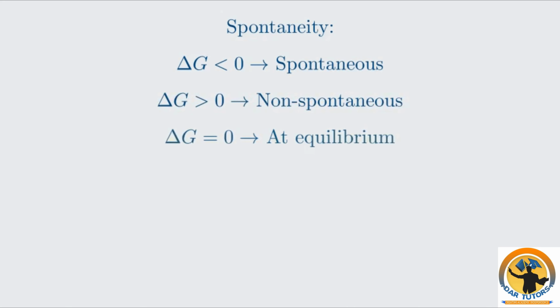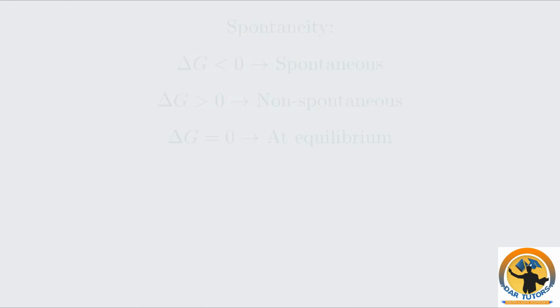Finally, when dG is exactly 0, the system is in a state of chemical equilibrium. The forward and reverse reaction rates are equal, and there is no net change in composition. Furthermore, dG represents the maximum amount of non-expansion work that can be obtained from a reaction.